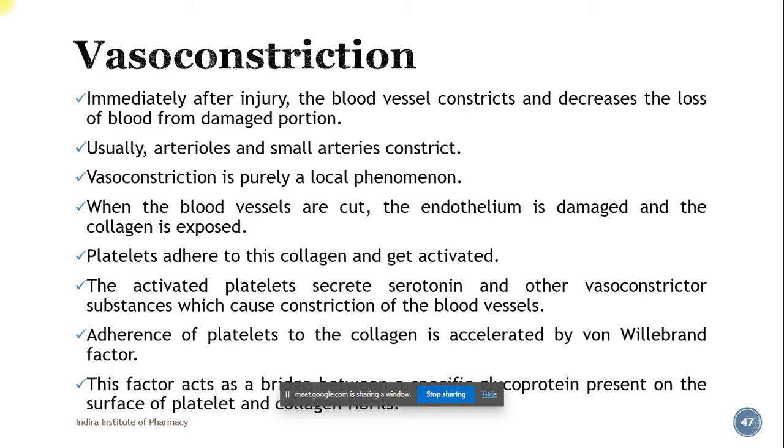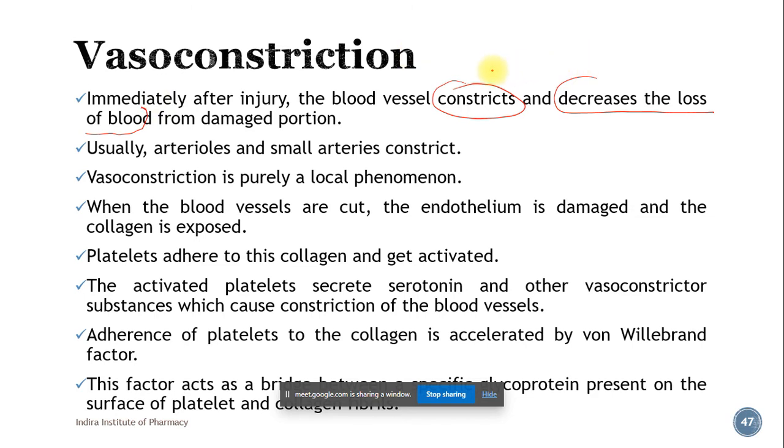Immediately after injury, the blood vessel constricts and decreases the loss of blood from the damaged portion. So what is the purpose of vasoconstriction?